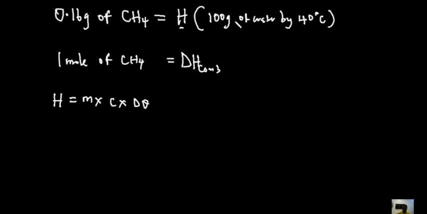Now the mass of water whose temperature was raised is 100 grams. The specific heat capacity of water is 4.2, and the change in temperature in this case is 40 degrees. Solving that, 100 grams multiplied by 4.2 multiplied by 40 gives us 16,800. So the heat produced in this case is 16,800 joules. Now why is it joules? Let's look at the units to help us understand why it is joules.